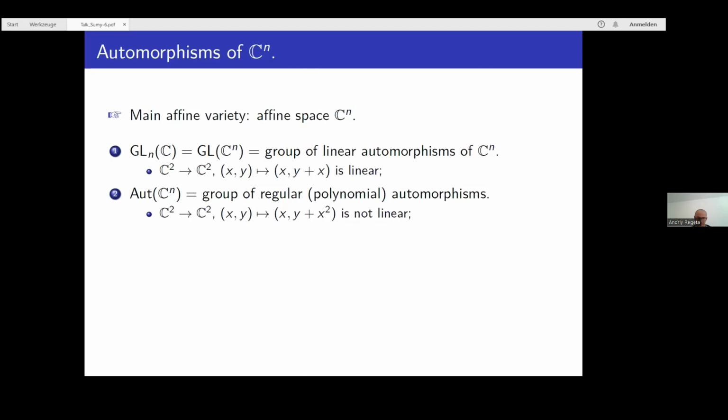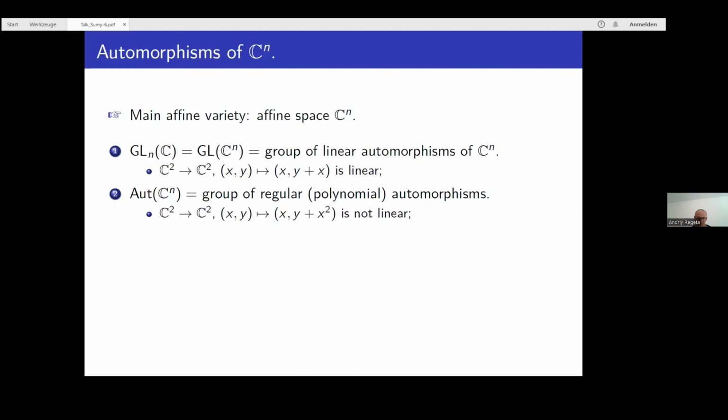Today, I would like to consider a slightly bigger, or maybe much bigger group, the group of all regular or polynomial automorphisms of the affine space C^n. Here is an example of a regular and nonlinear transformation from C^2 to C^2. This map is given by polynomials. The 2 coordinates here are polynomials, as you can see, and the inverse map is also a polynomial map. Such maps are called regular or polynomial automorphisms.